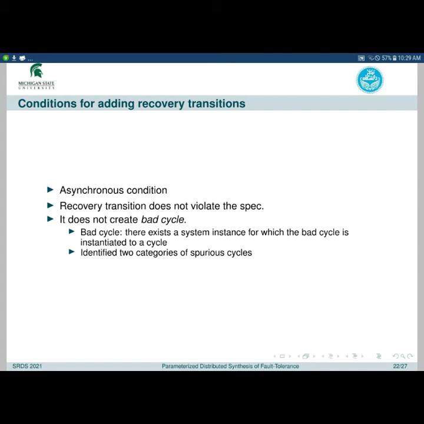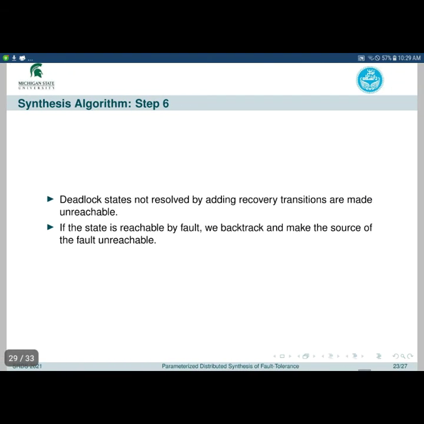In abstraction, like in the counter abstraction model that we have, not every cycle can be instantiated to a cycle in a distributed protocol. So we call a cycle a bad cycle if there exists a system instance for which the cycle is instantiated to a cycle. In the paper, we have identified two categories of spurious cycles and discussed how we recognize them. I have to skip them in the presentation because of the time limit.